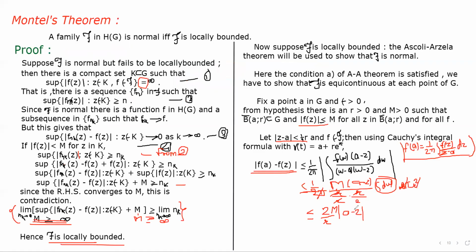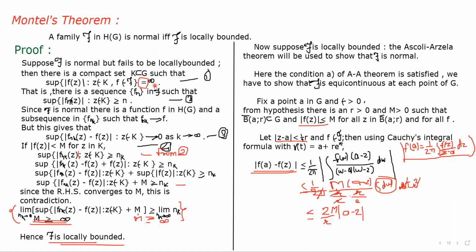Let's have a quick recap of the theorem. What is the statement of Montel's theorem? A family script f in H of G is normal if and only if script f is locally bounded. Proof: suppose script f is normal but fails to be locally bounded. Then we can say that there is a compact set K which is a subset of G such that the supremum of mod of f of z is equal to infinity.